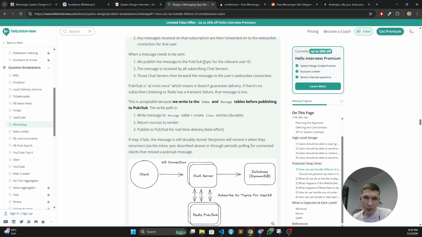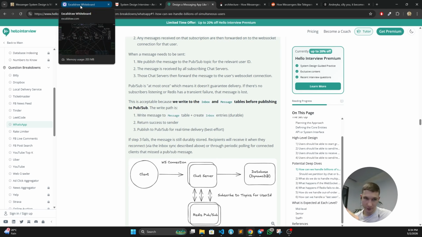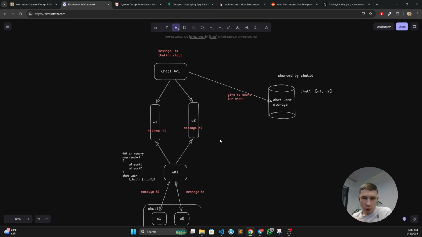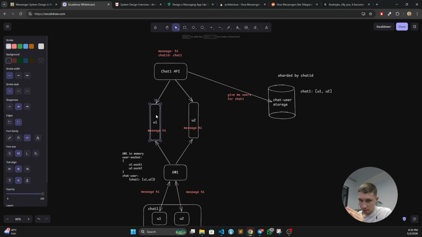By the way, they also have a topic by user, not by chat ID, which is the worst way of implementing PubSub for a messenger. So let me explain why it is the worst. So right now, how it's going to work. We're going to put a queue per user. So whenever there is some chat message coming, we need to resolve only the respective users. And let's say we don't even care about how we map users to queues. Let's say user ID is the topic, and we have some sharding or partitioning mechanism for the message broker already.